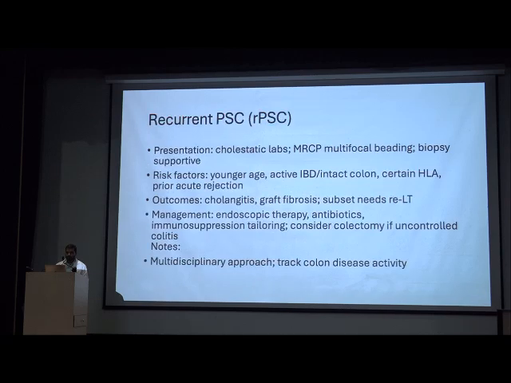Again, the recurrent PSC presentation can be cholestatic, lab based. So we have to look at liver tests like AST, ALT, ALP, GGT, and if they are raised, then we have to order an MRCP. If multifocal beading or a single dominant stricture is there, then we can do endoscopy and drainage of the bile, thereby improving. And if drainage is not possible with a single dominant stricture, then we should perform a biopsy, and it can show recurrence of the PSC. Risk factors again are the same: young age, active IBD, and outcomes can be cholangitis, graft fibrosis.